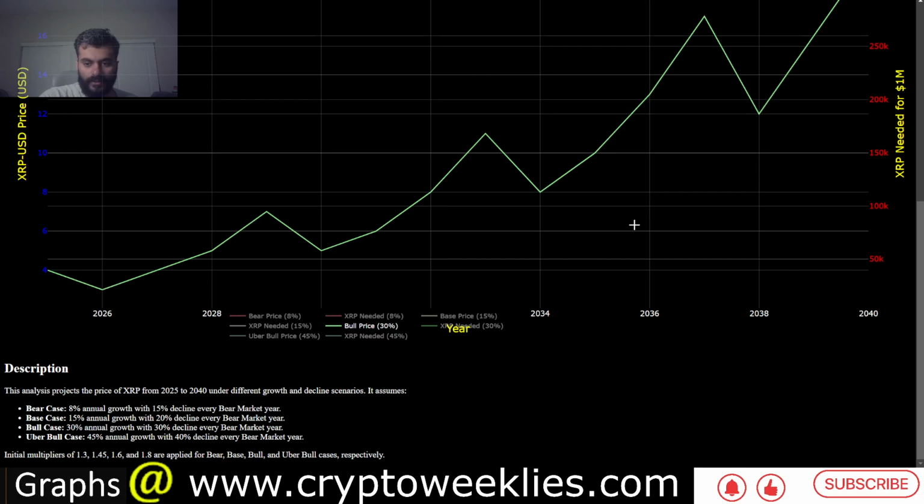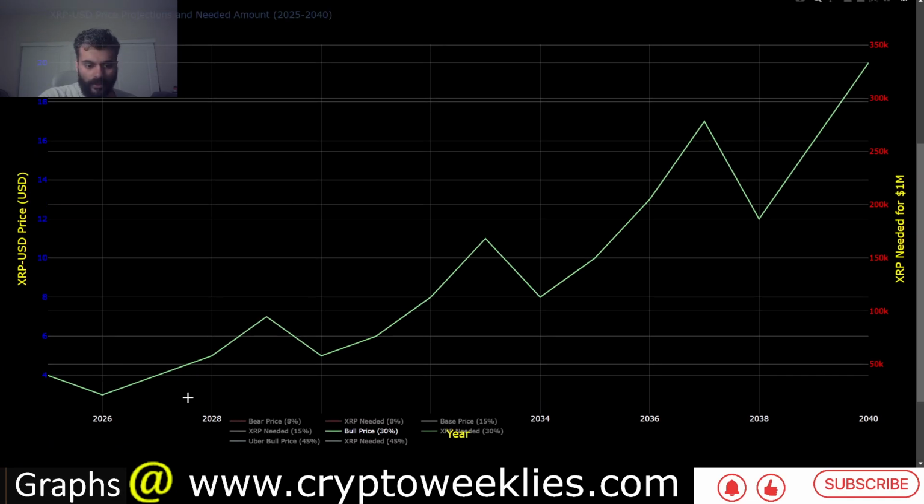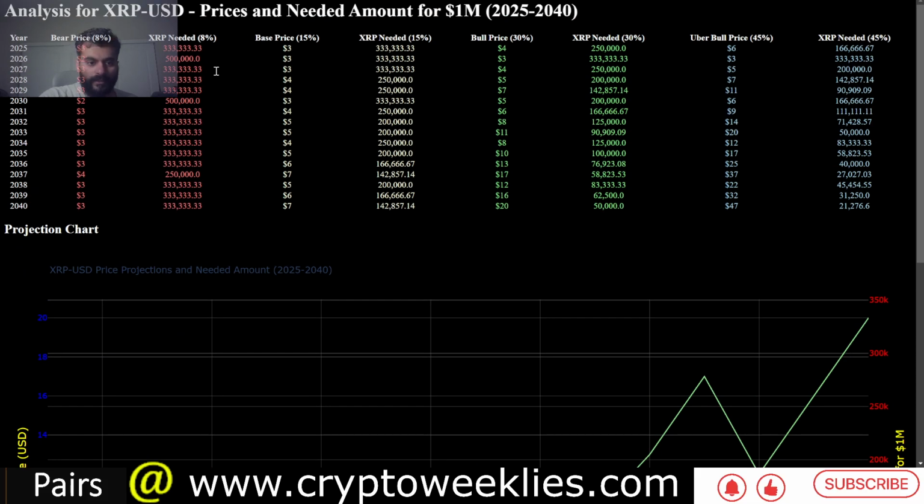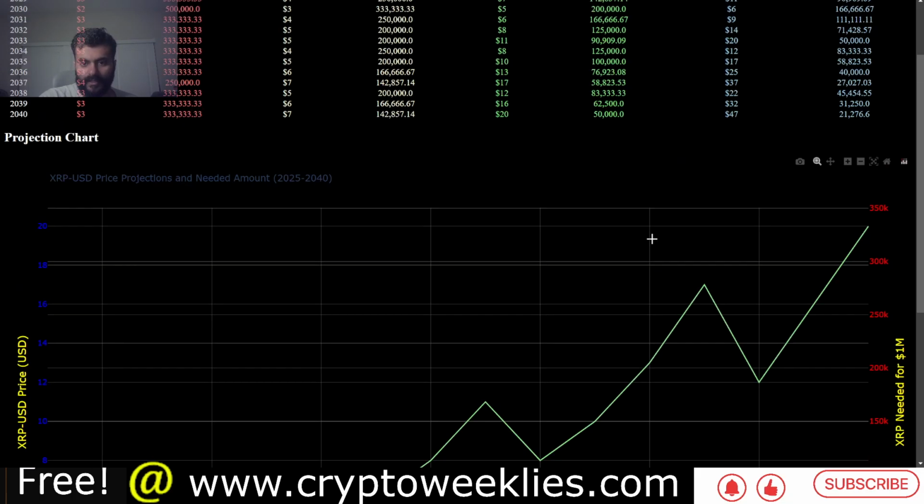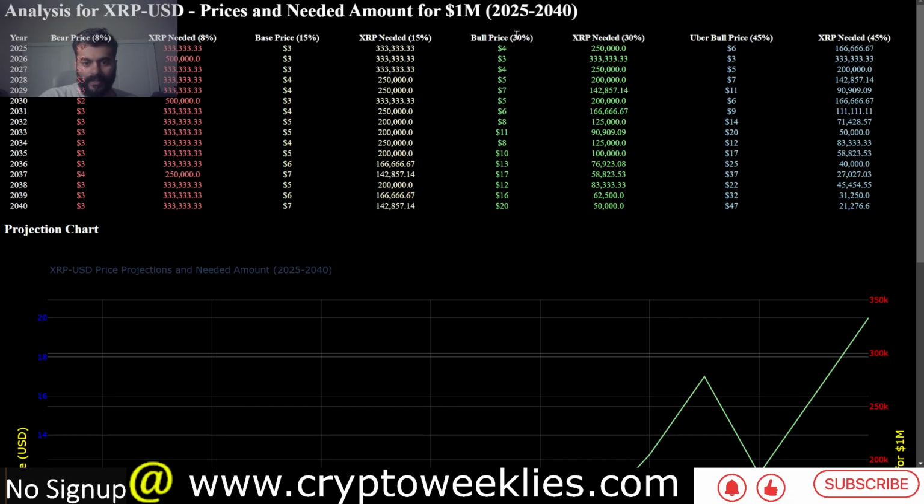This is the projected growth story for XRP at 30% up and 30% down in the bear market. In 2029 the price is at around $7, in 2033 a peak at around $11, in 2037 at around $17, and in 2040 at around $20. Again, you can check this in a tabular format over here. This green line represents this bull case at 30% up and 30% down in the bear market. Now, the XRP tokens needed to be a millionaire.